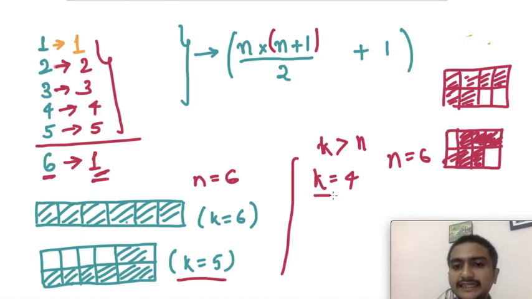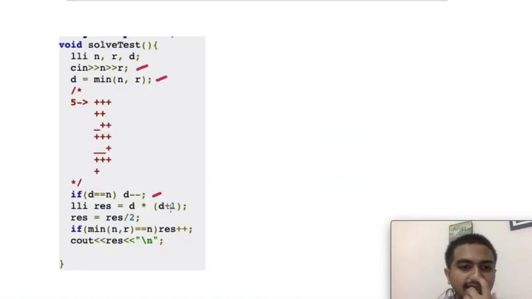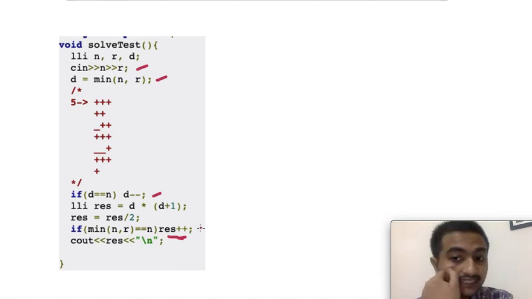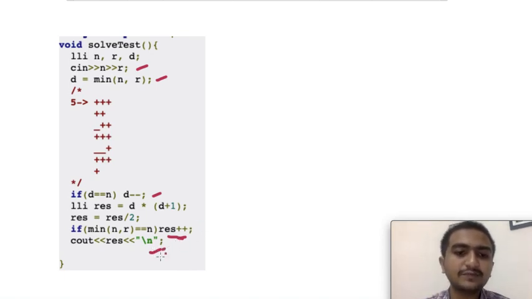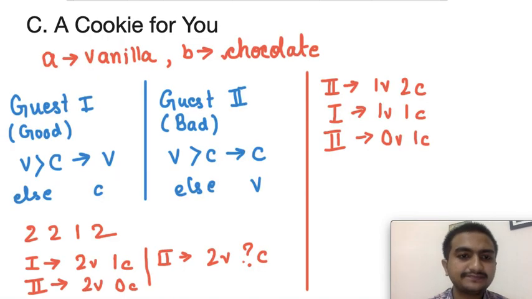So when k is less than n, then I don't have to do a minus minus. For the minimum value of till k values, I can choose any number of values. And then if the minimum of n and r was equal to n, then I'm adding res plus plus for that base case where I can just choose one horizontal row and then output the answer. So let's go to the next question.